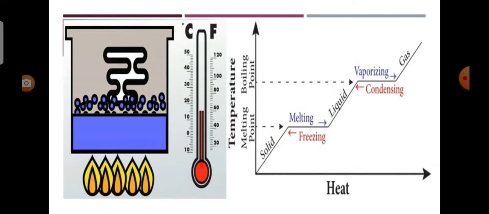Heat energy is absorbed by the solid during melting, and an equal amount of heat energy is liberated by the liquid during freezing without any temperature change. It is called latent heat of fusion. In the same manner, heat energy is absorbed by a liquid during vaporization, and an equal amount of heat energy is liberated by the vapor during condensation without any temperature change. This is called latent heat of vaporization.